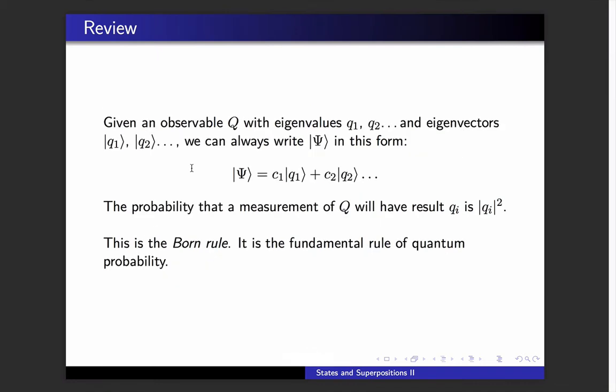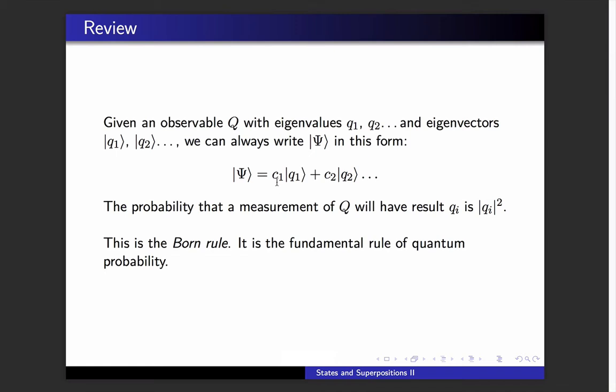So if we've got an observable, call it Q. If Q1, Q2, and so on are the eigenvalues of the observable, and the corresponding eigenvectors are these vectors here, which we'll also call Q1 and Q2, we can write the vector psi as a sum of these eigenvectors.